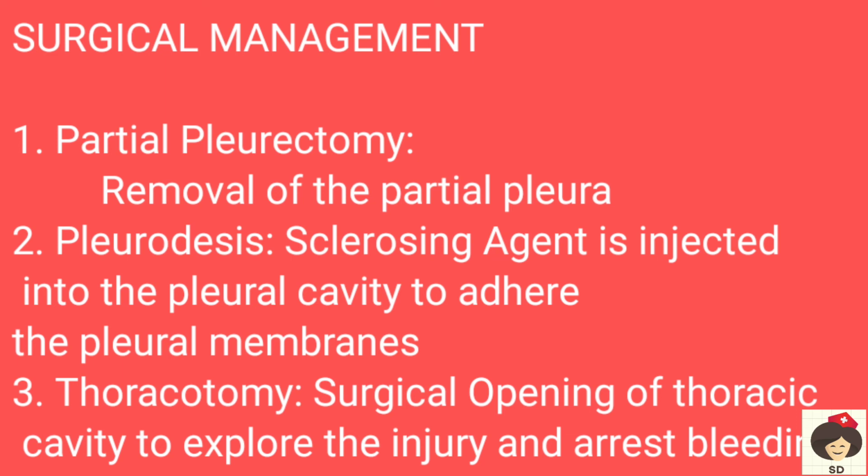Next is pleurodesis, which means a sclerosing agent is injected into the pleural cavity to adhere the pleural membranes. That means in between the parietal and the visceral pleura there is a pleural space. In this pleural space, they will inject the sclerosing agent so that both layers will get adhered, and thereby no more fluid or air gets accumulated inside.